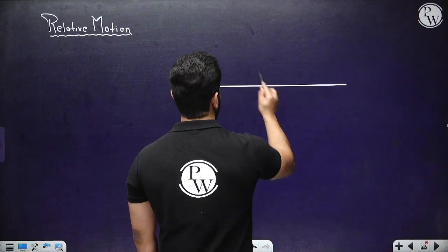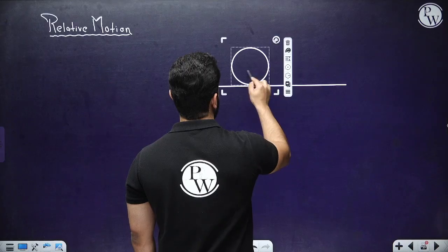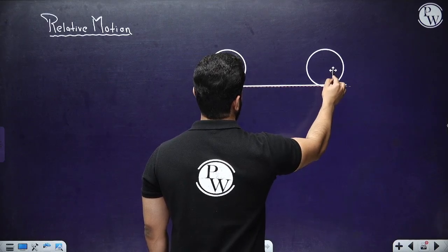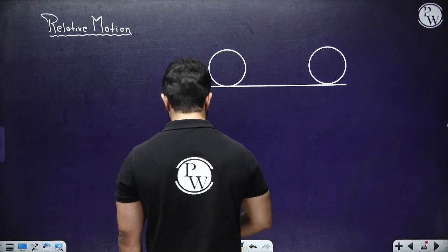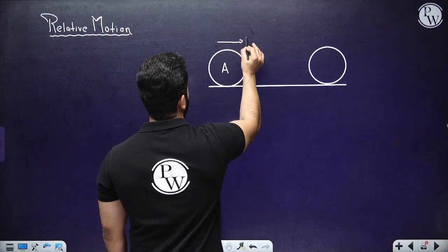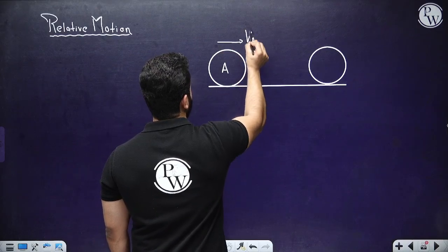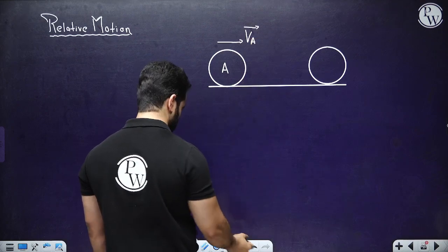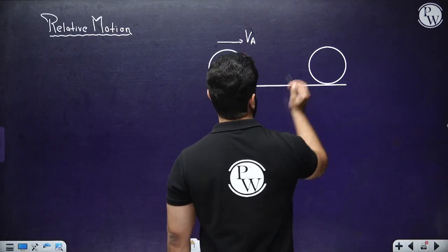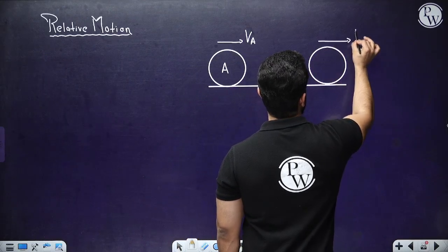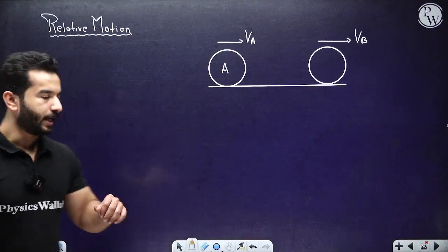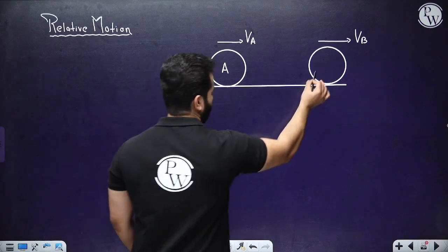We have got body A, which is moving with velocity VA, and this body B, which is moving with velocity VB, right?